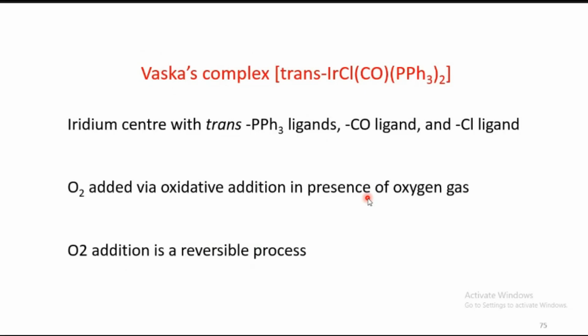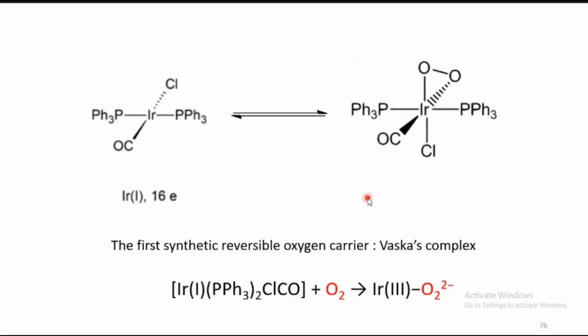Another one is Vaska's iridium complex. This is also an iridium-based complex which has the ability to bind molecular oxygen reversibly. The complex structure is trans, containing a biphenyl moiety as well as one chlorine and one carbon monoxide ligand that constitute a square planar geometry. This is a 16-electron complex that immediately undergoes oxidative addition in the presence of molecular oxygen at low temperatures, and it produces an octahedral, coordinatively saturated complex. So iridium in the +1 oxidation state transfers 2 electrons to molecular oxygen.